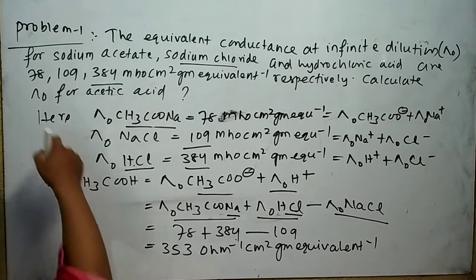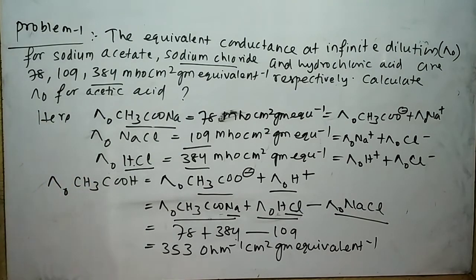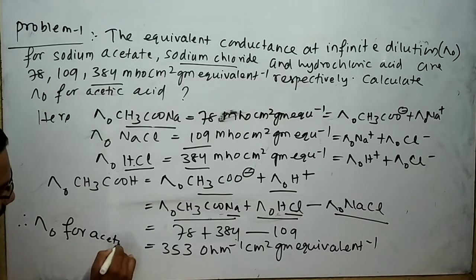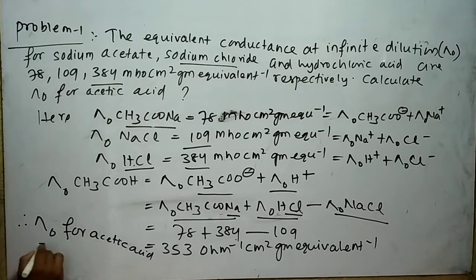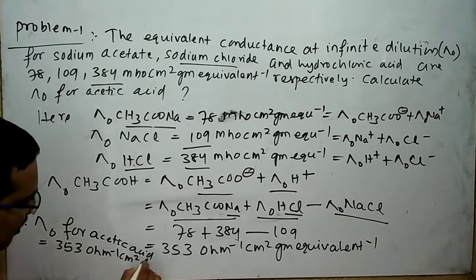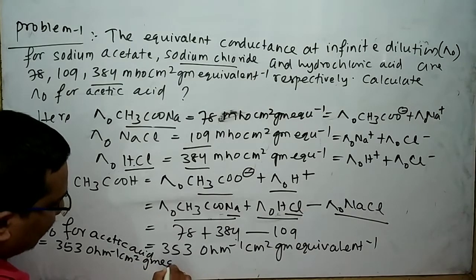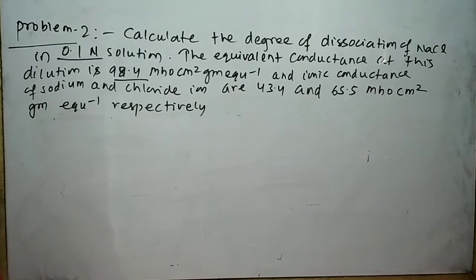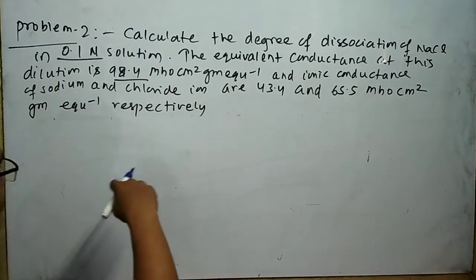Our question is find the equivalent conductance at infinite dilution for acetic acid. So I can write equivalent conductance at infinite dilution for acetic acid is equal to 353 ohm inverse cm square gram equivalent inverse. Now I will solve the problem number 2.